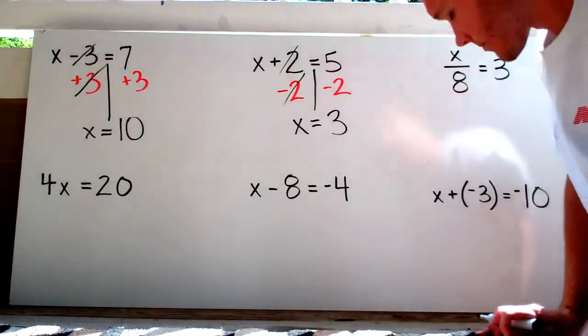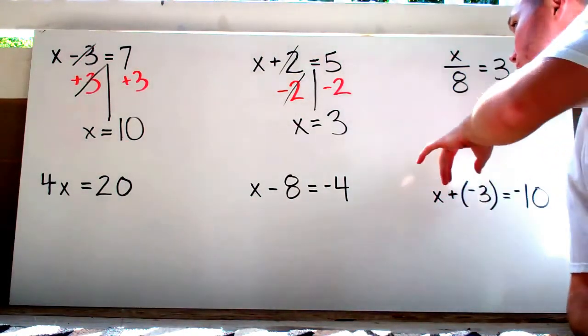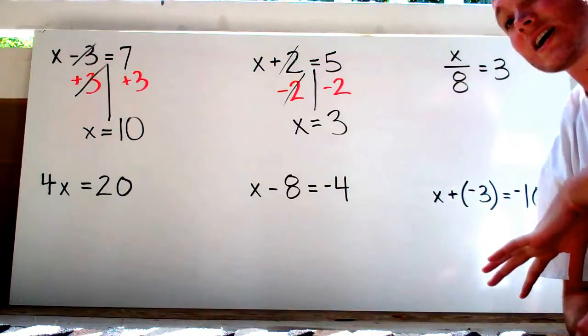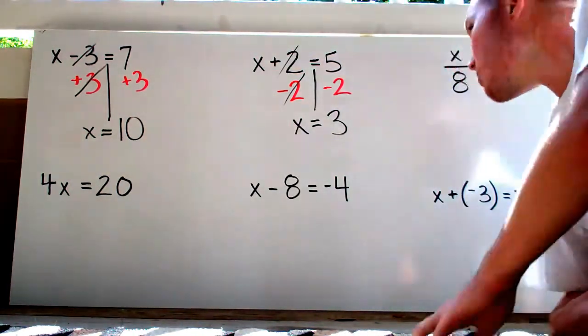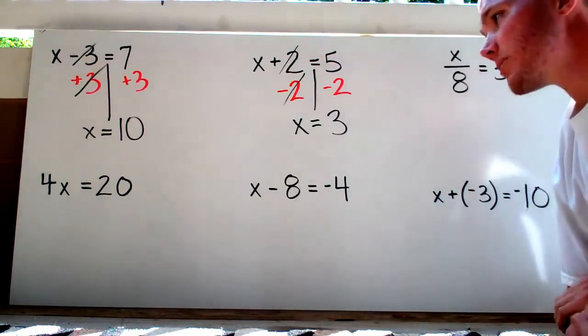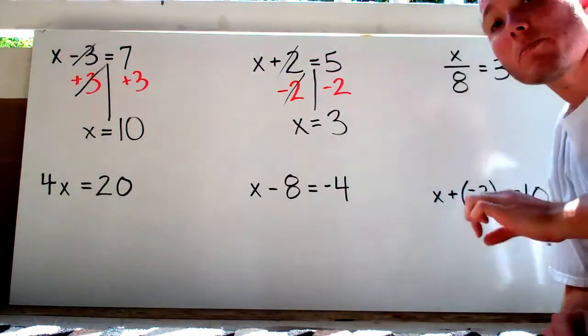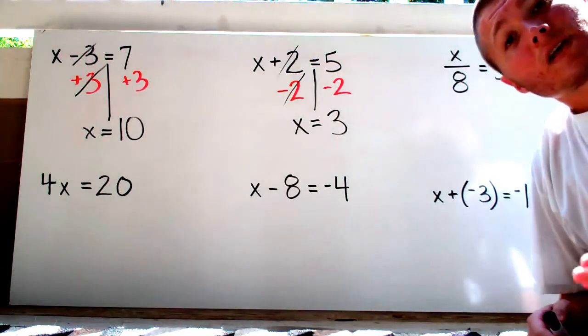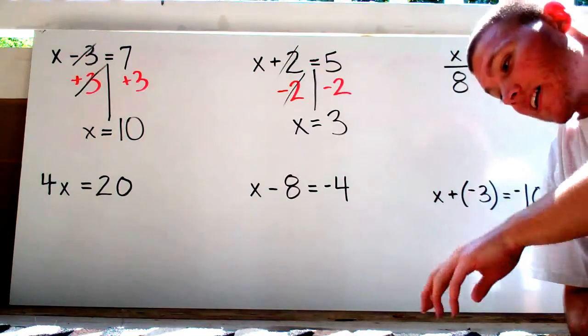Alright, this next one. Now class, you are going to see this all the time. Right? That kind of looks like it's a fraction. Okay? But what that really means is division. Alright? A fraction bar, that line, means the same thing as division. So you're not always going to see that dividing sign.